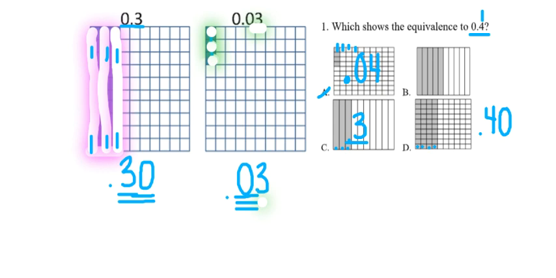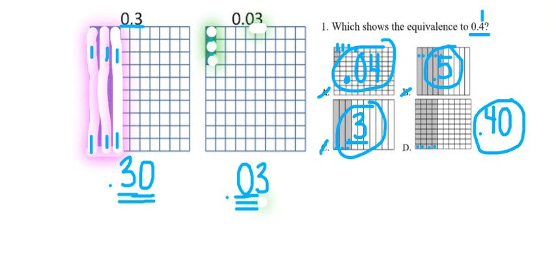Let's go to our last answer. 1, 2, 3, 4, 5. This is showing us that we have 5 tenths, so we know that can't be the answer. So by showing our work for every question, making sure that we are writing it on there so we can for sure tell our correct answer, we know that 40 hundredths is equivalent to 4 tenths. I could take these strips and I have 4 of them, which would be written as decimal 4.